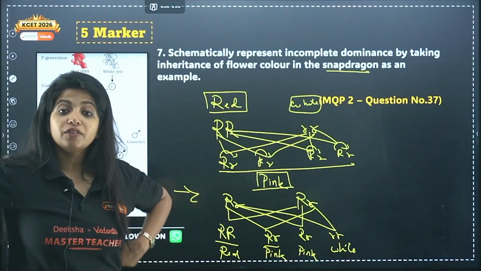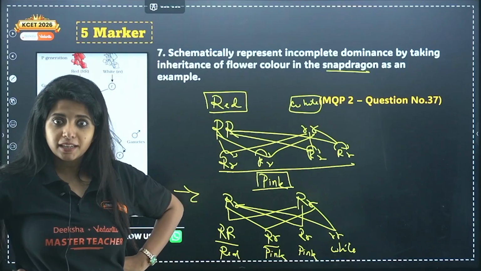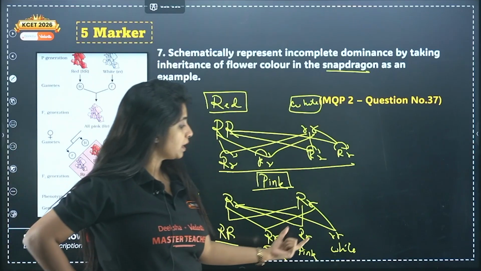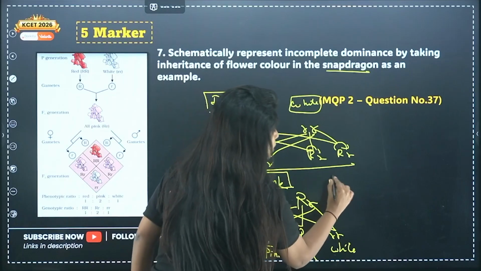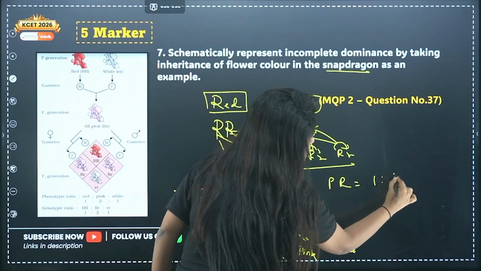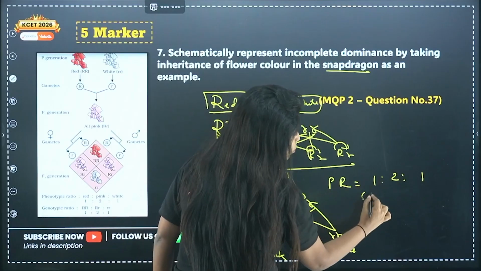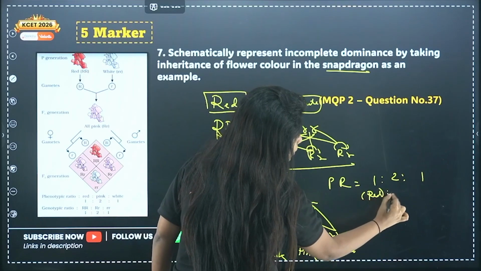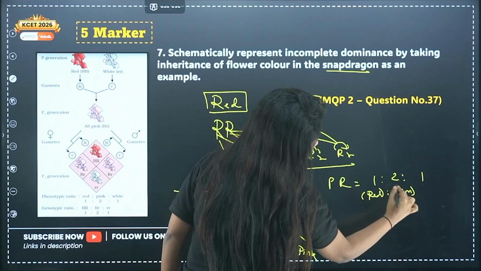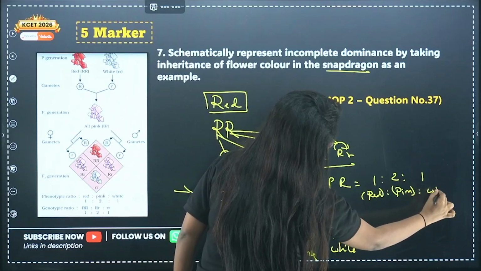Now, what is the phenotypic ratio over here? Physical appearance ratio: one is red, two is pink, and one is white. So the phenotypic ratio is 1:2:1, and whenever you write this, always write what you mean by that: 1 red, 2 pink, and 1 white.